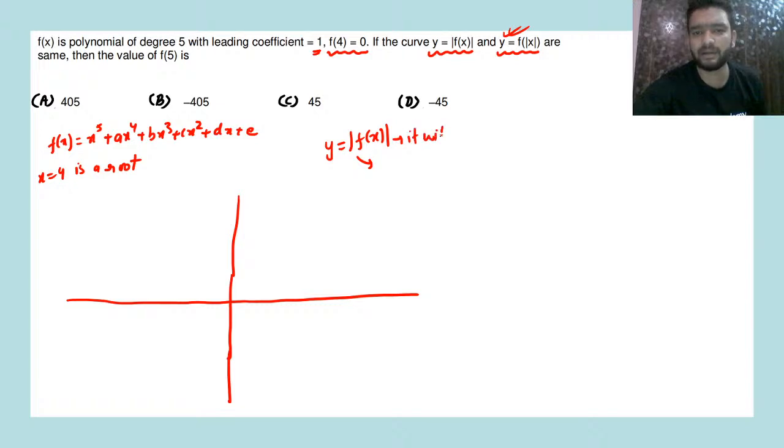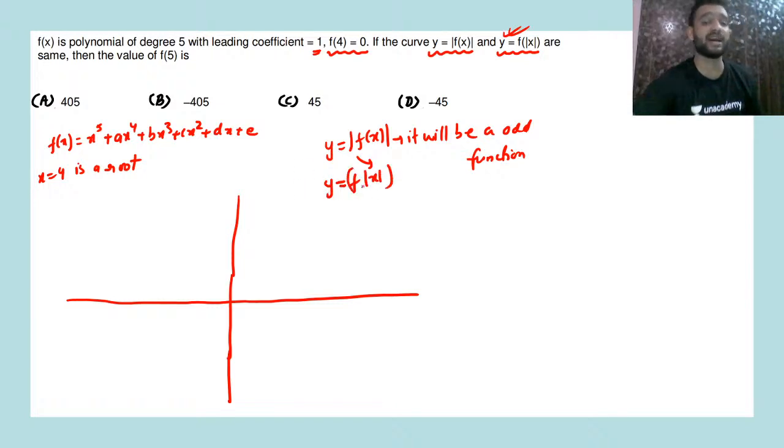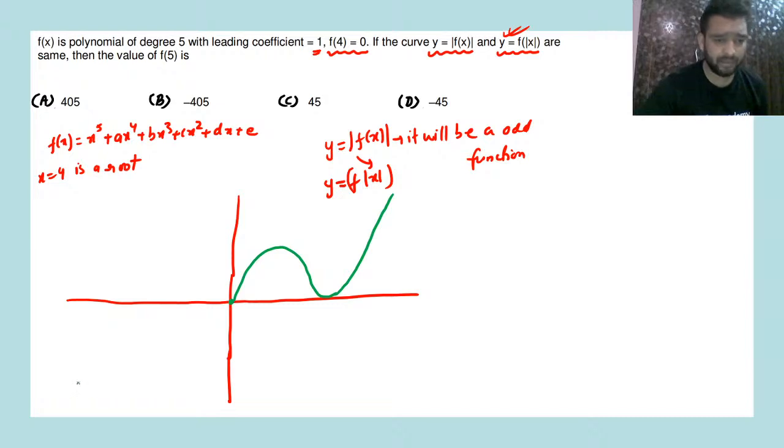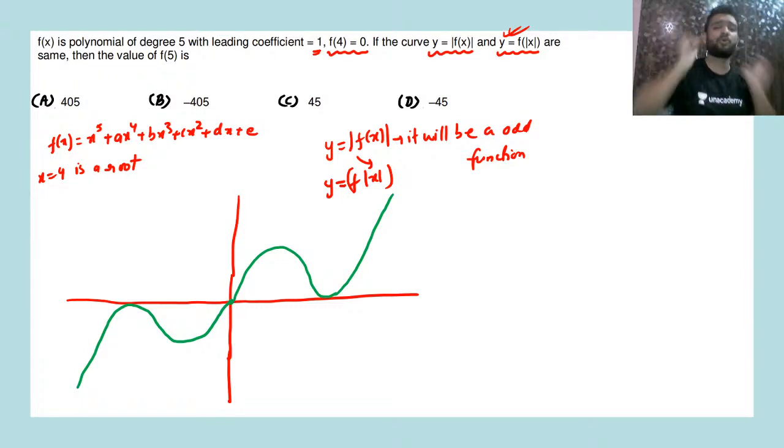So from here can we infer one thing, that it will be an odd function, because y is equal to mod of f of x and y is equal to f of mod x are the same. It is only possible when f of 0 is 0 and you are getting a value at x is equal to 4 like this, and it is going like this, and from the negative side it is coming like this. At x is equal to minus 4 you are getting exactly the same graph. It must be symmetric about the origin, then only.